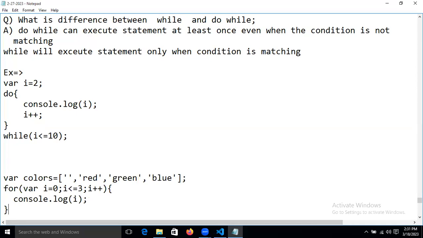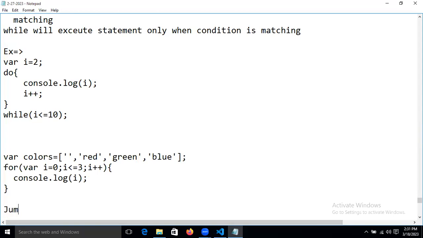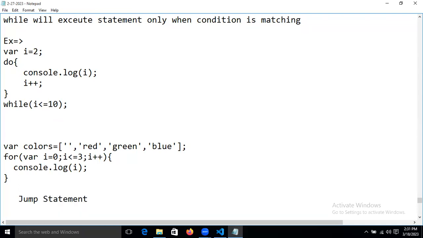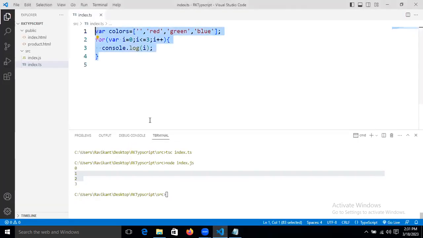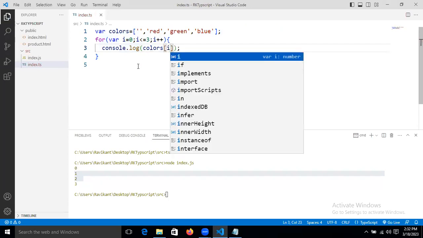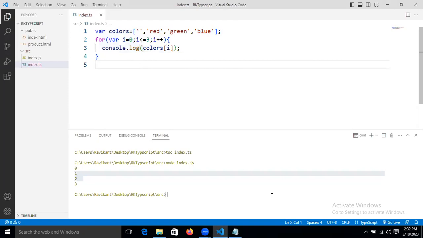Now let's move on to the next area, guys: jump statements. Ravi asks how to print values like red, green, blue, because here only indexes are printed. You need to take colors dot indexes. Simple one. Got it? Like that, you can print it. Clear?